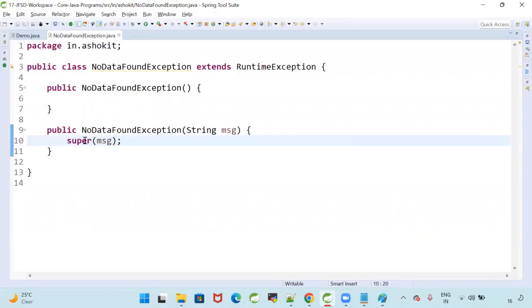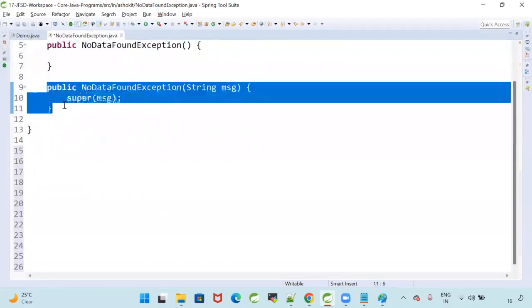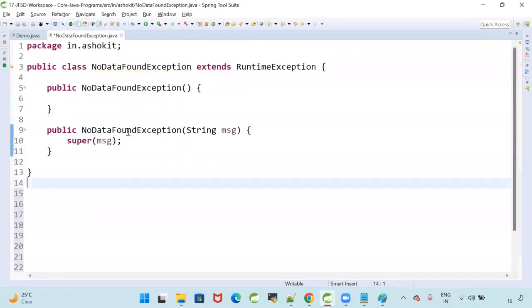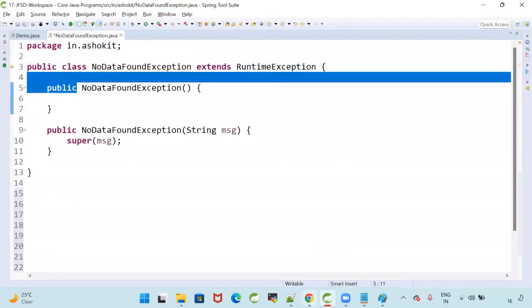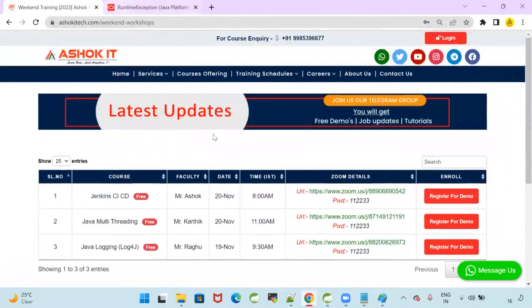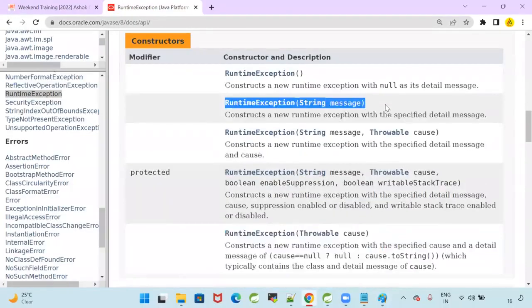What is the meaning of that? What is super? That means, can I say I'm calling the super class constructor? What is the super class for my class? RuntimeException. In RuntimeException, do we have a constructor with a String as a parameter? Yes, that is the second constructor. So what is the purpose of super? The super keyword is used to access our immediate parent properties. That can be a variable, a method, or a constructor.